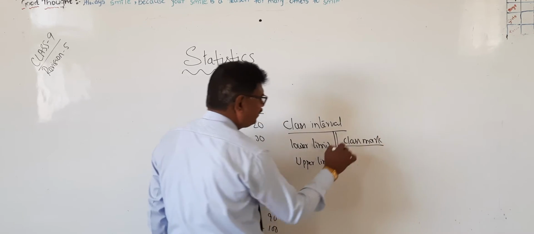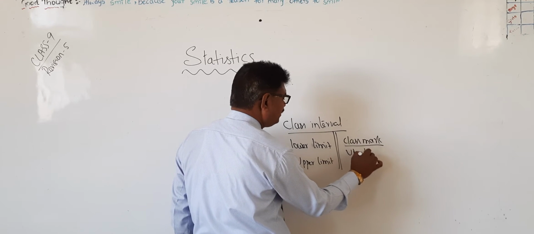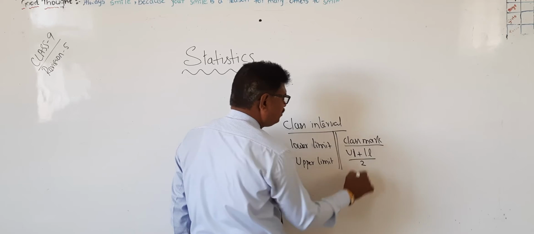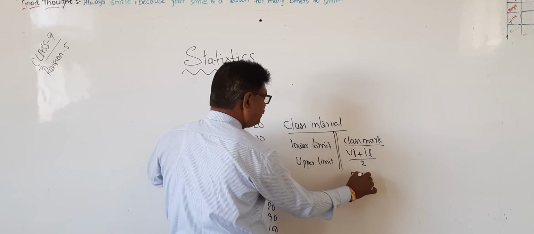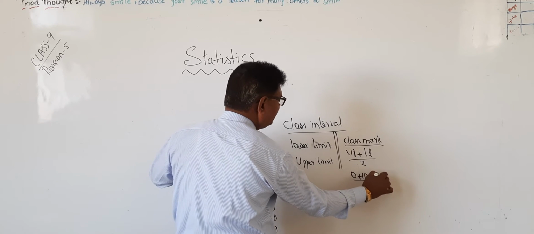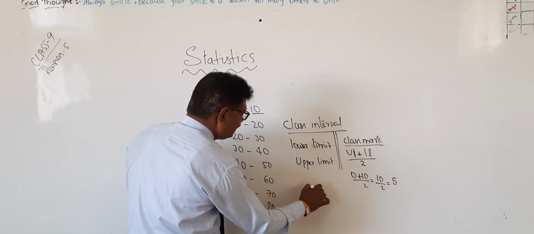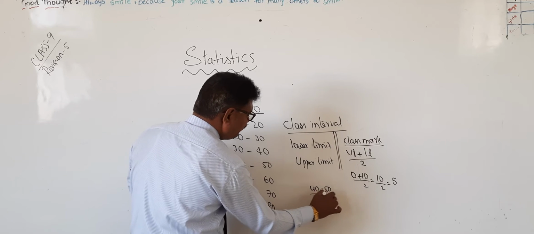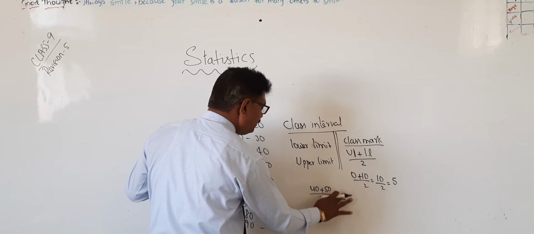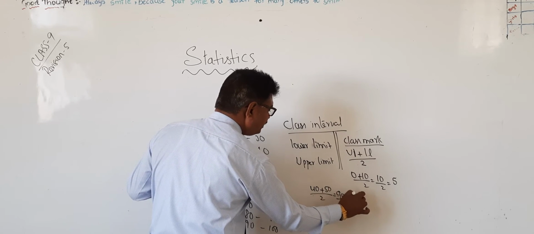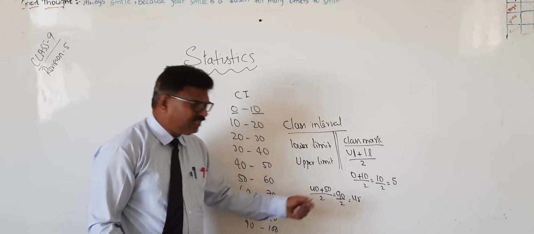Class mark is nothing but upper limit plus lower limit divided by 2. For example, here 0 plus 10 divided by 2, that is 10 by 2 equals 5. Take any one, second one, third one like this: 40 plus 50 is 90, by 2, it is 45. Understood? So class mark means like this.